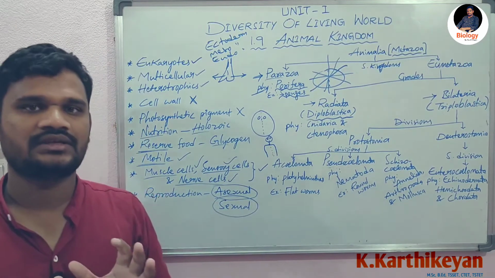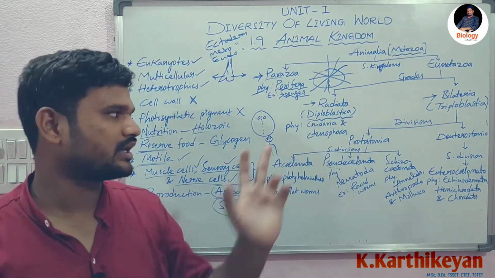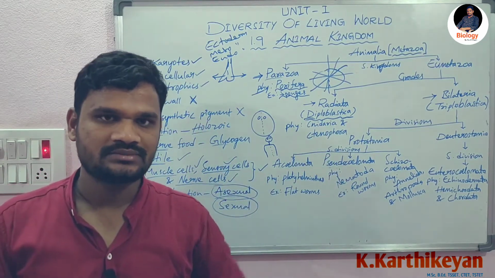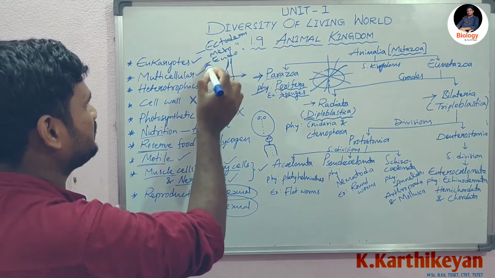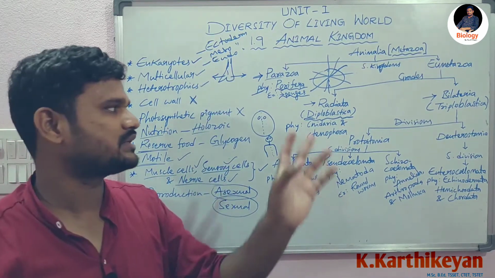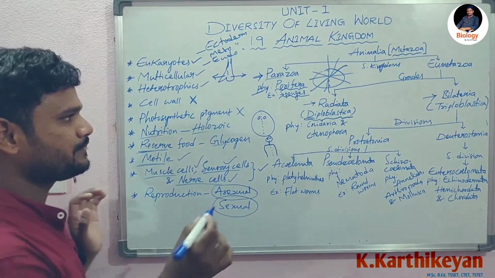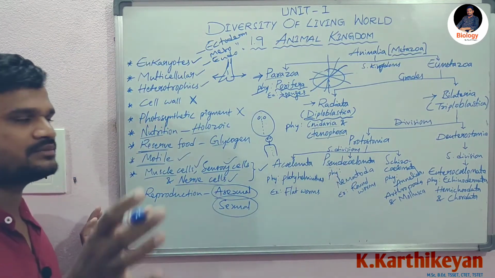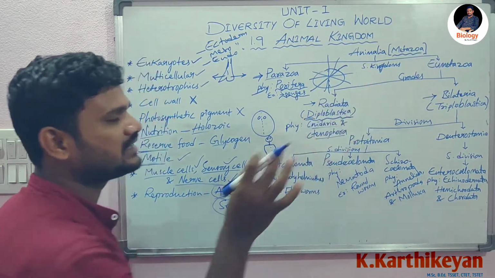Among these three germinal layers, in diploblastic animals, di means two, right? In diploblastic organisms we can find only two germinal layers. They are ectoderm and endoderm. There is no mesoderm present in Radiata grade animals. Examples: Cnidaria phylum and Ctenophora phylum. These two phyla are present in diploblastic animals or Radiata grade.